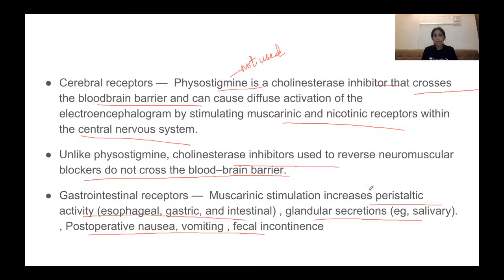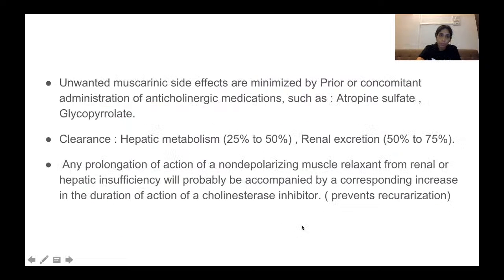This is all counteracted by your glycopyrrolate and atropine. Like I said, your unwanted muscarinic side effects are minimized prior to the administration of anticholinergic medications using atropine sulfate and glycopyrrolate. Glycopyrrolate is what is used. Atropine again crosses the blood-brain barrier. Hence, atropine is not the drug of choice.